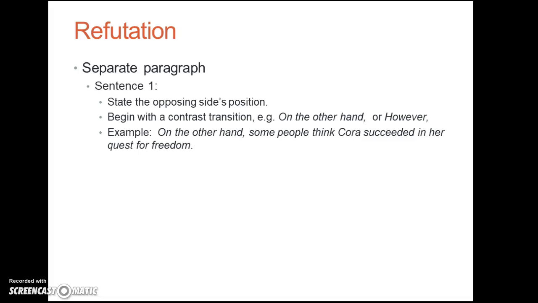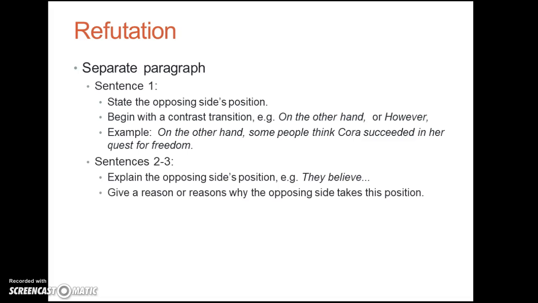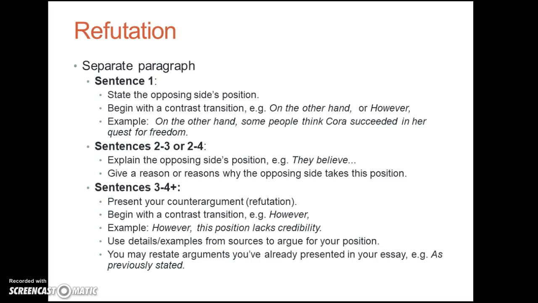Okay? So, for example, here's a good first sentence for a refutation paragraph. On the other hand, some people think Cora succeeded in her quest for freedom. Okay, you can't just stop there by presenting the opposing side. You need to take one or two more sentences to explain the opposing side. In other words, why do they believe this way? Okay, so you have to explain with some reasons why the opposing side takes this position. And then finally, you want to present your own argument.